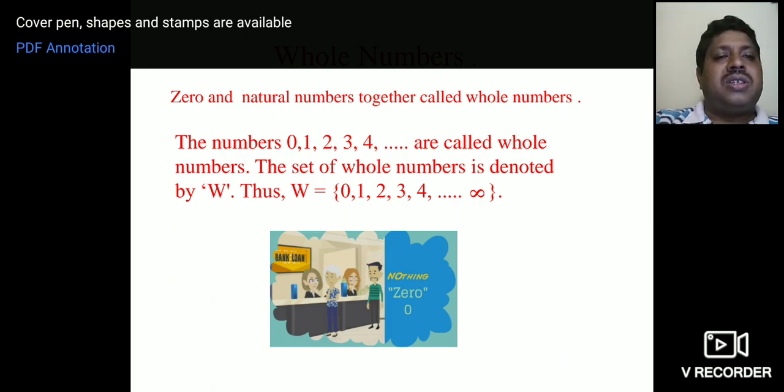Then you have got nothing, and that is what we call 0. You can find many instances in life as 0, for example 0 chocolates, 0 planets. That is what we call whole numbers.